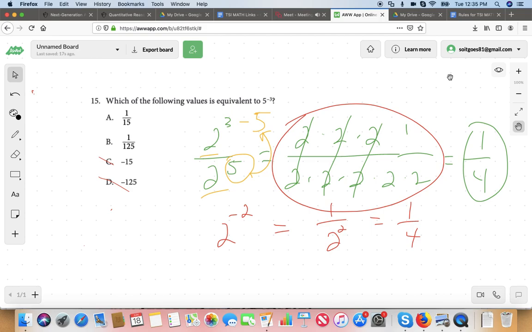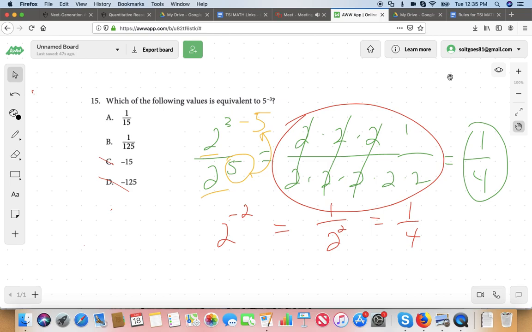Unless it was a negative 5 to the power of negative 3, then it could be negative. But even then, if it's negative 5 to the power of negative 2, that's also going to be positive, because it would be the inverse of 5 squared. And even negative 5 squared is still positive, because you get a negative times negative to get a positive. So, what's more likely? Do you think it's A or B? I think it's A.